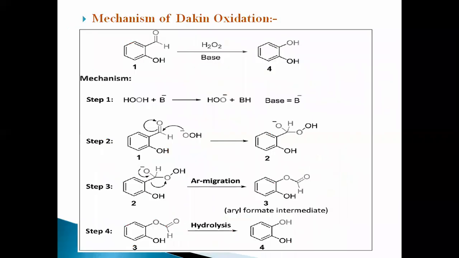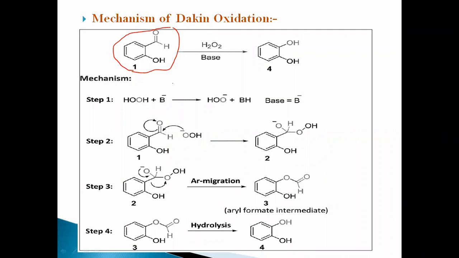Now we have to move to the mechanism part of the Dakin oxidation reaction. Consider one of the Dakin oxidation reactions, 2-hydroxybenzaldehyde, as the example you have to take for the mechanism.